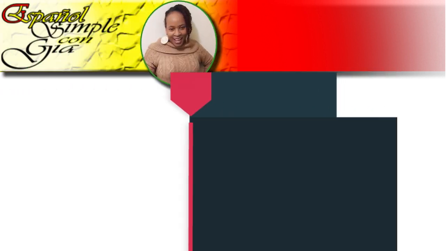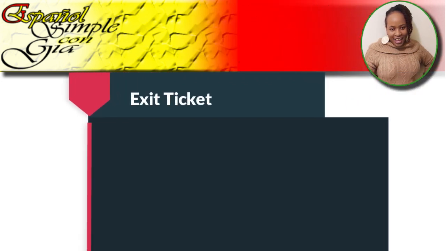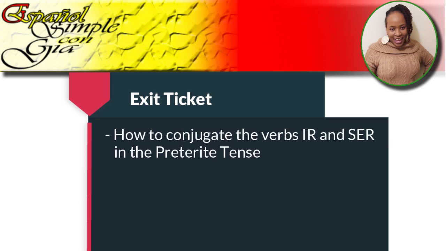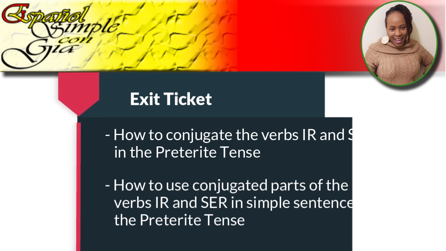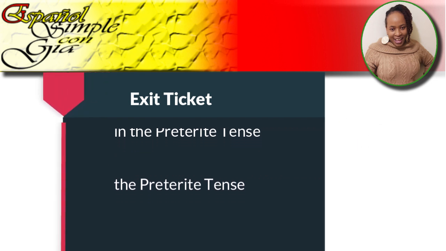Buen trabajo. It's time for exit ticket. Do you know how to perform the following tasks in Spanish? How to conjugate the verbs ir and ser in the preterite tense? How to use conjugated parts of the verbs ir and ser in simple sentences in the preterite tense? I hope you answered yes to those questions, but if you didn't, simply watch the video again.